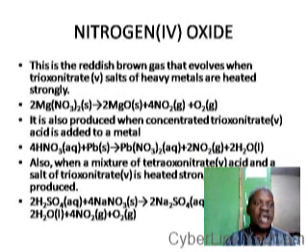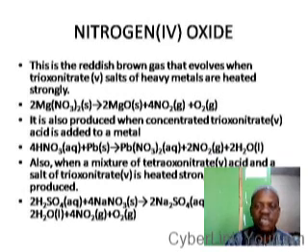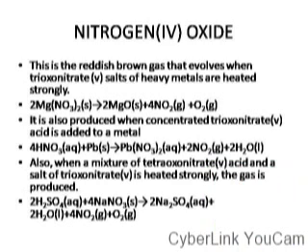Also, ammonium trioxonitrate 5, when heated, will not form nitrogen 4 oxide. It will rather form nitrogen 1 oxide and water. So these are the exceptions to the action of heat on trioxonitrate 5 compounds. Please take note of those things.